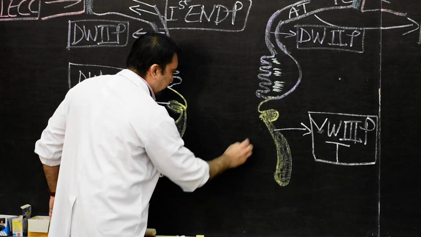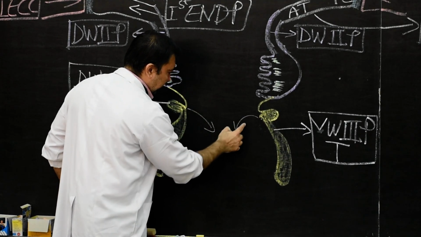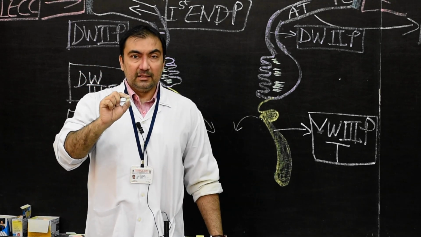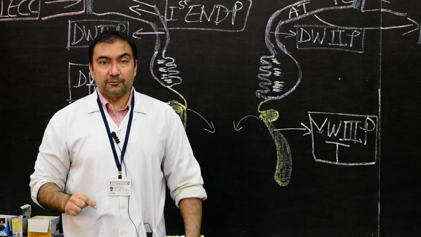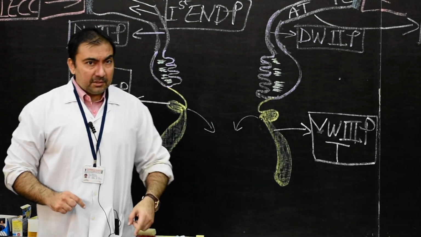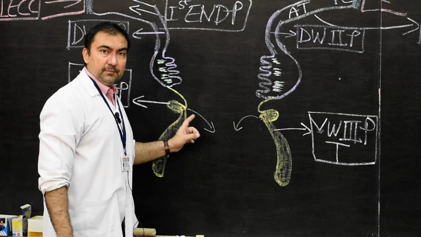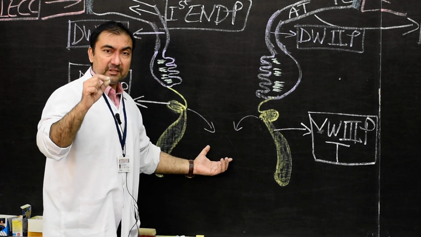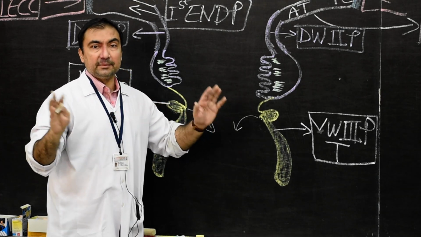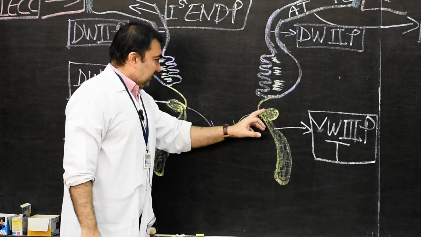Initially they will communicate, for example, if I show with an arrow, they will communicate with the primitive pharynx, and this communication is known as superior pharyngobranchial duct. Sometimes it is asked in 1 mark question answer. What is superior pharyngobranchial duct? Answer in 1 sentence. Communication of the dorsal and ventral wing of the third endodermal pouch with primitive pharynx is called superior pharyngobranchial duct. Later on, this duct will disappear. And this will lead to development of thymus and inferior parathyroid gland.